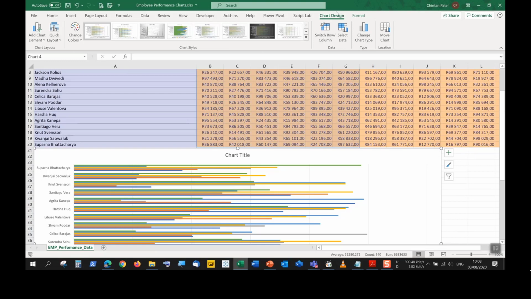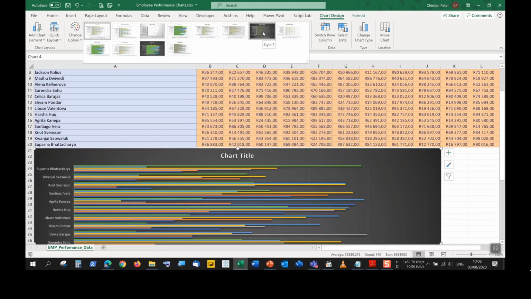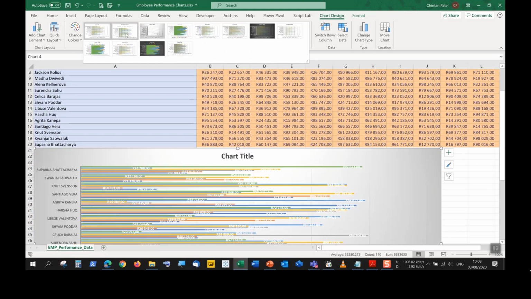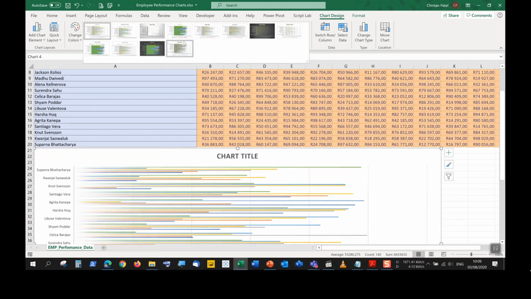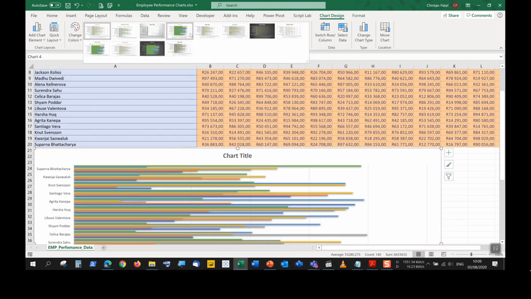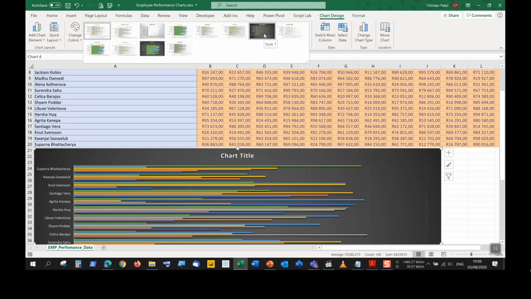So in chart design, the first thing we want to do is let's change the color or an overall chart style. So in this chart style gallery here, you want to go to the drop down and choose one of the ones available to you over here. So I'm going to pick style 7, but there's so many different chart styles available. In the exam, they may ask you to pick a specific style. So I'm going to just choose style 7.